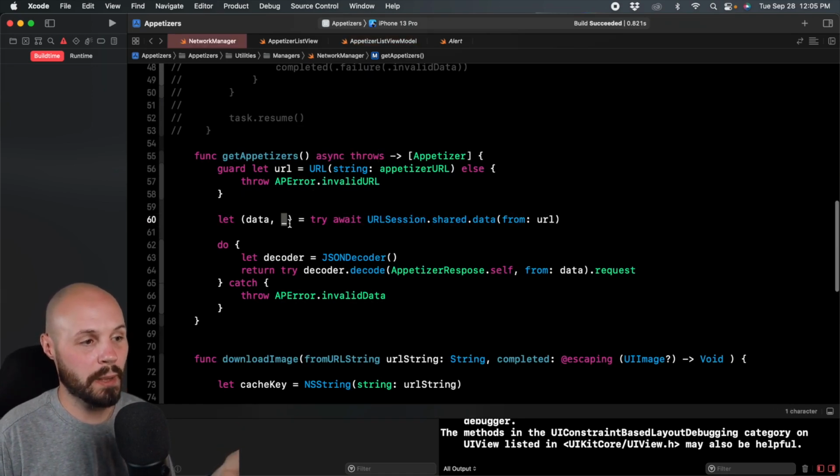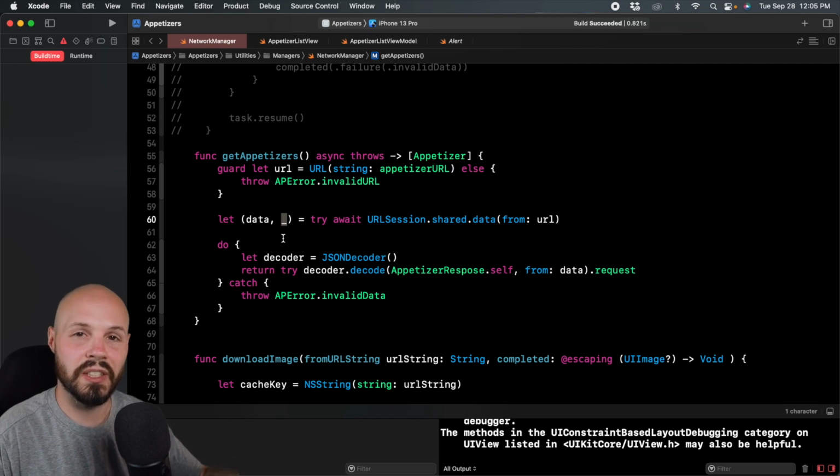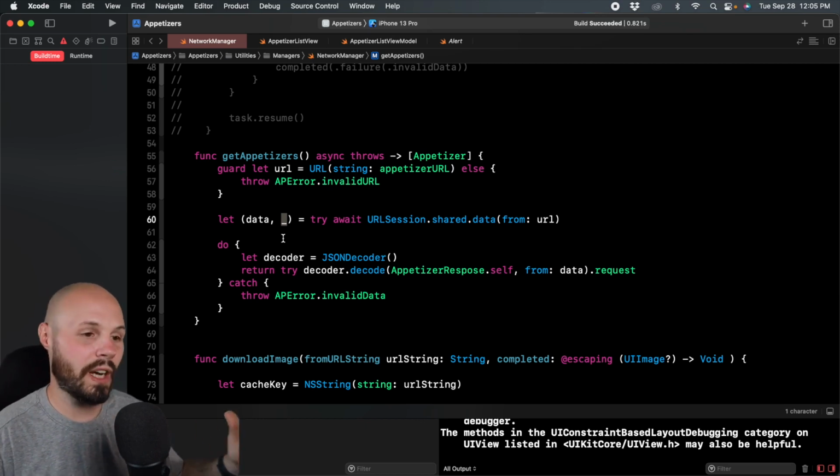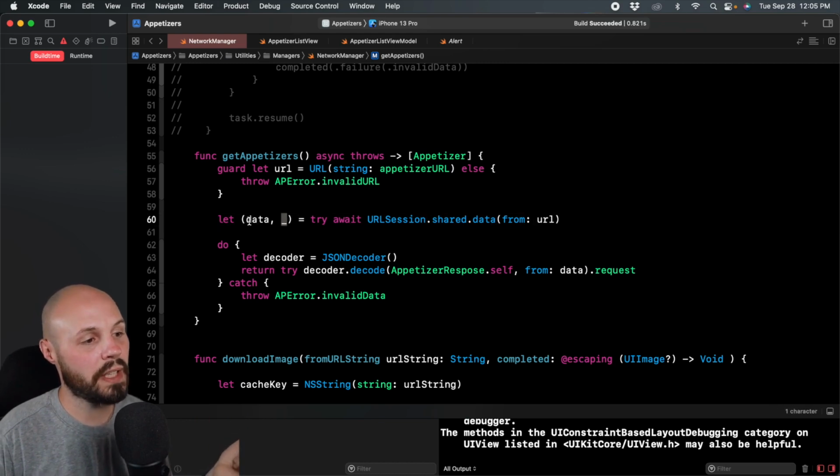And because we're not parsing through the individual responses with the status code, like status code 200, 404, 500, we're not worried about showing individual errors. We don't need to do anything with the response. We only care about the data.